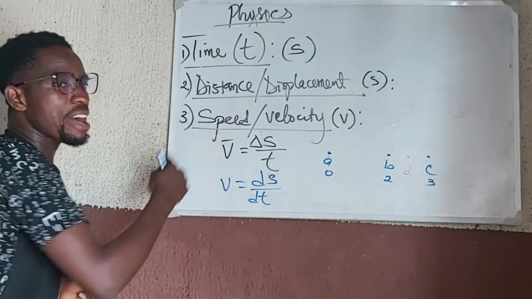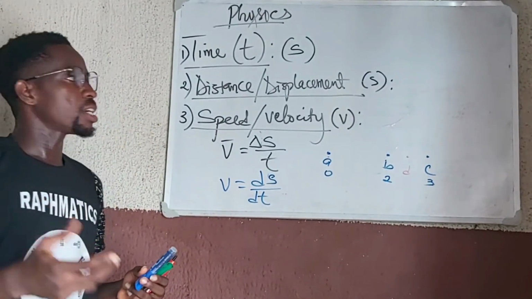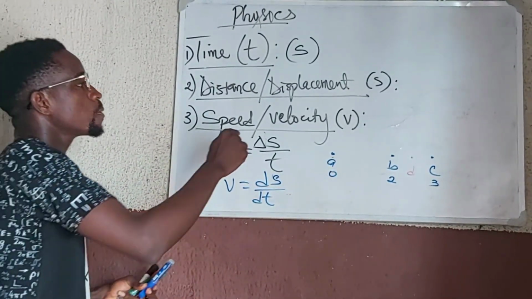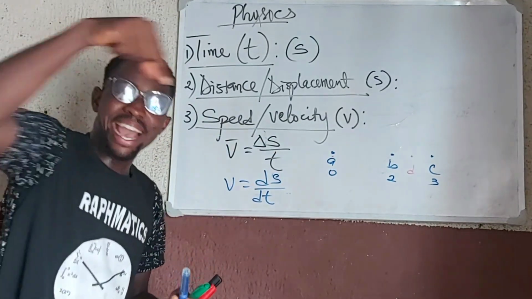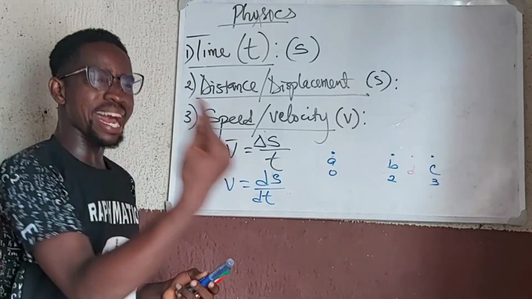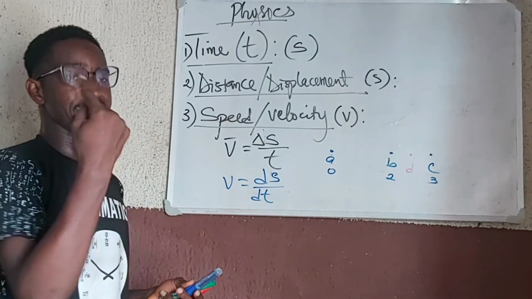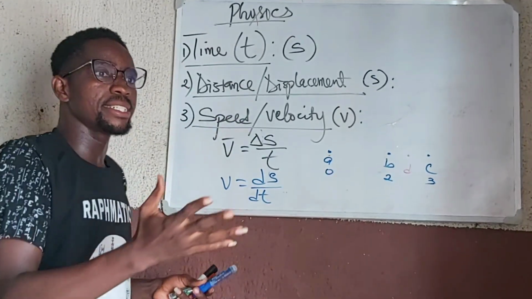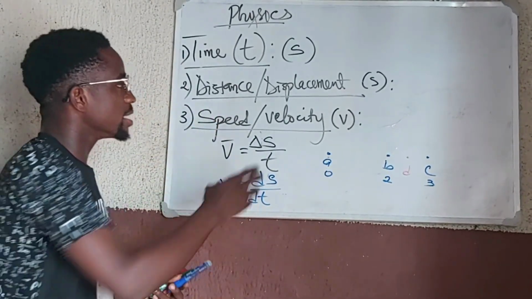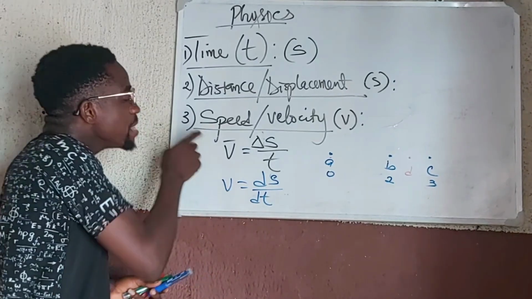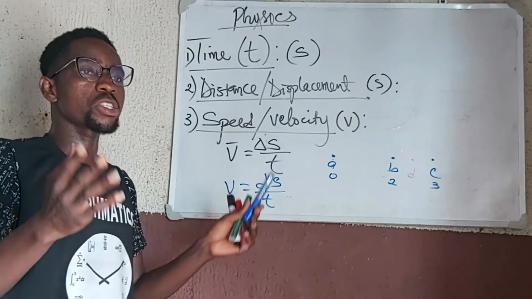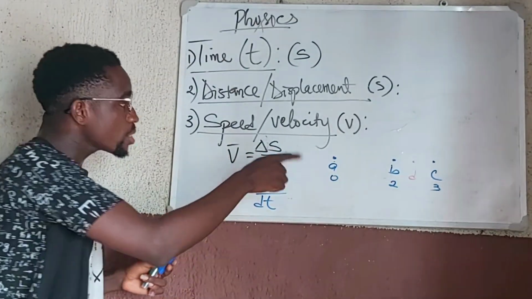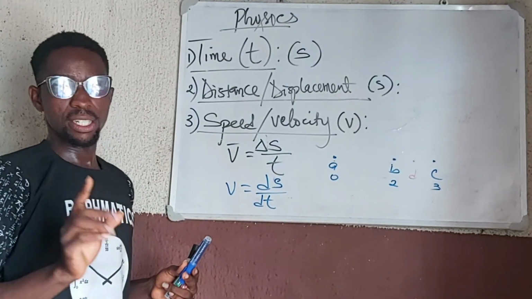So speed and velocity are similar but not exactly the same in a strict sense. Velocity requires direction to be specified. So when the direction is changing, then velocity is changing. But when the direction is not changing and the magnitude is not changing, then velocity is not changing. Speed has nothing to do with direction. Speed is only interested in the magnitude of the change with time. That's the difference between them.